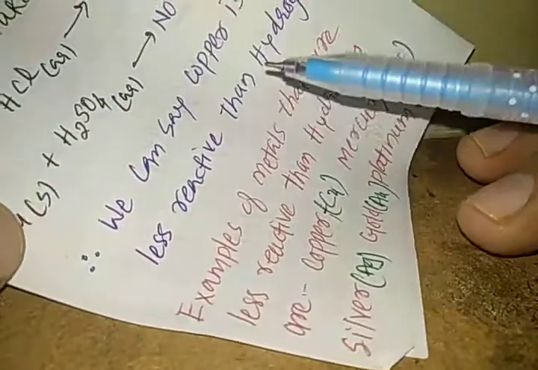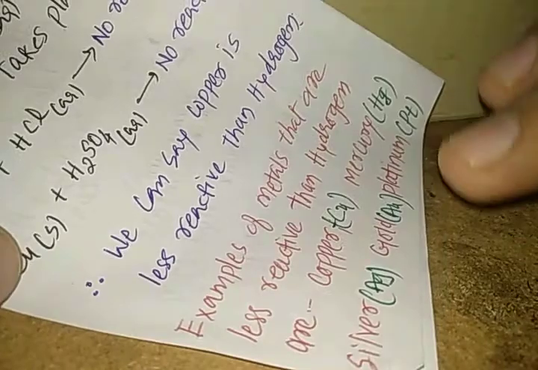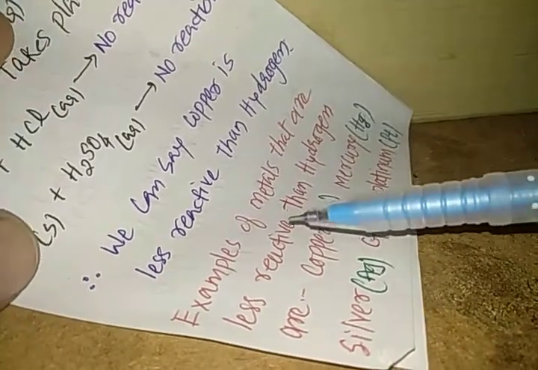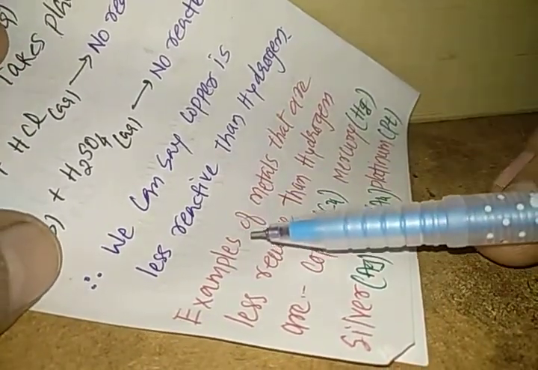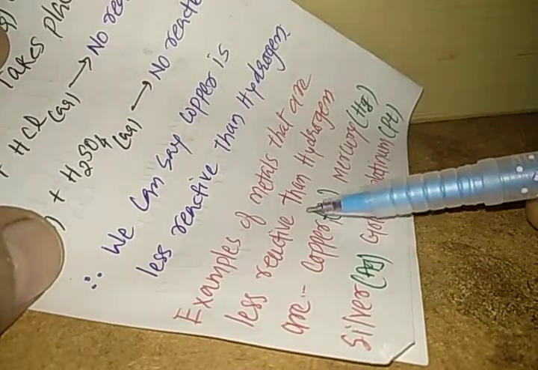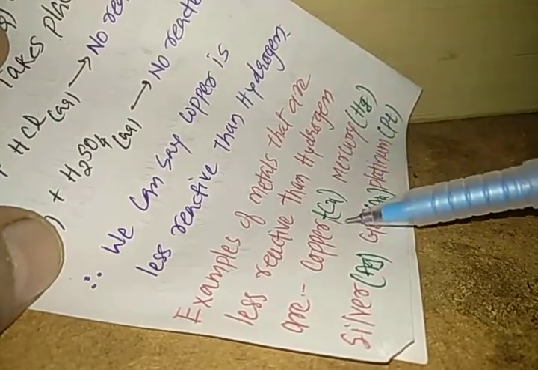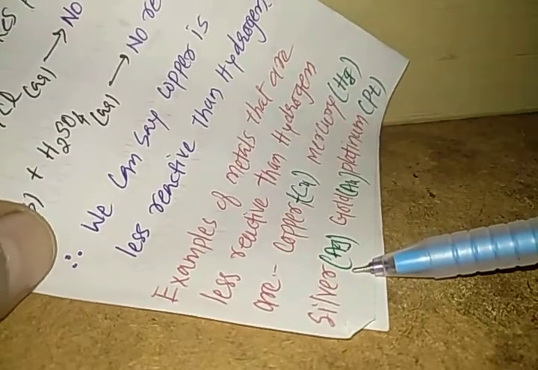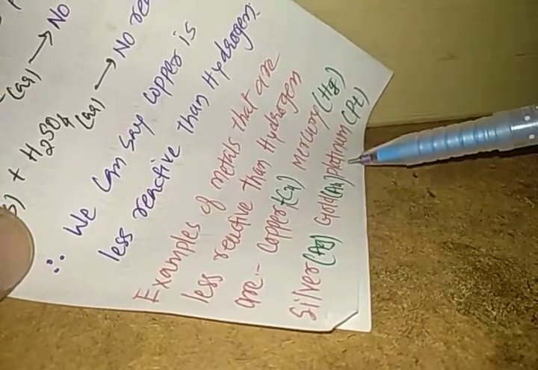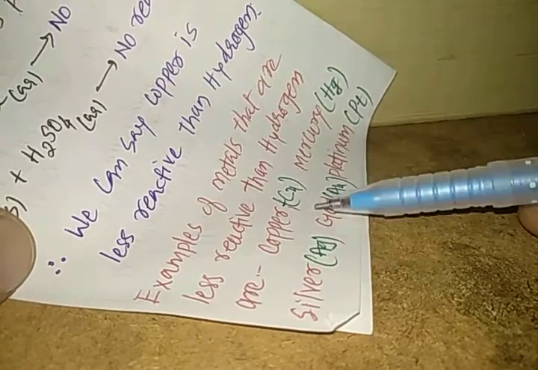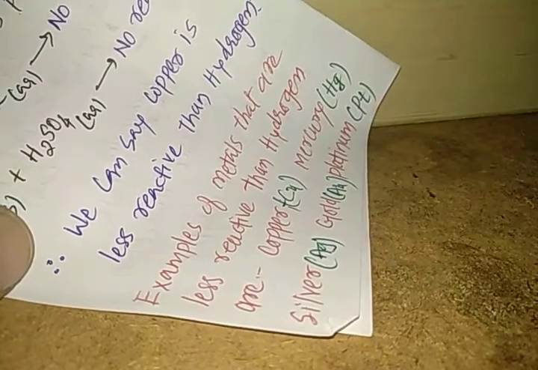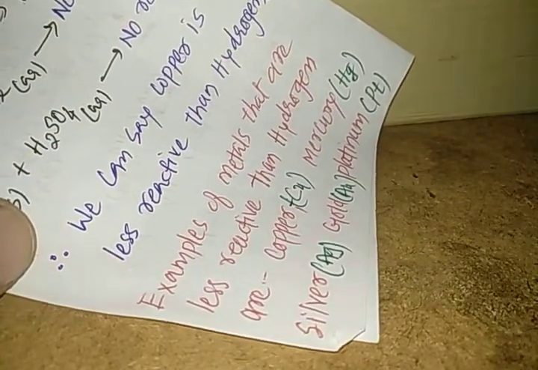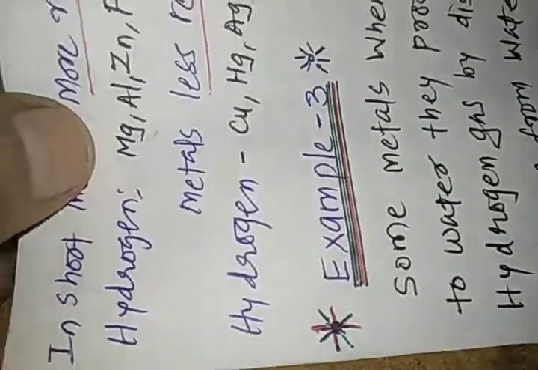So, we need to know which other metals are less reactive than hydrogen. Examples of metals that are less reactive than hydrogen are copper, mercury, silver, gold, and platinum. So these are the metals which are less reactive than hydrogen. Please learn the names of these metals.